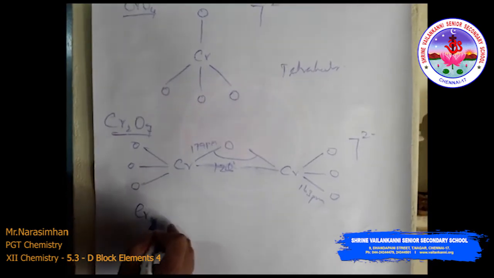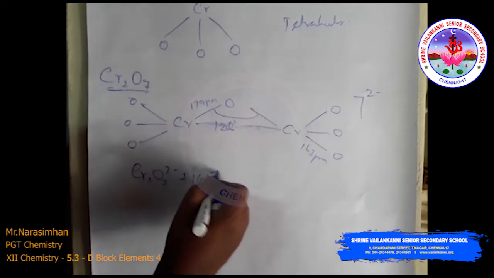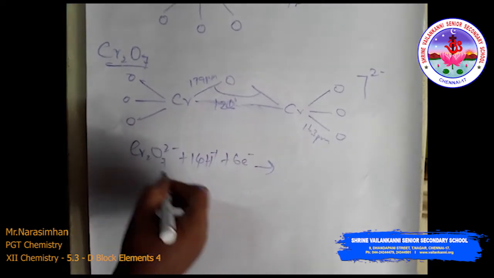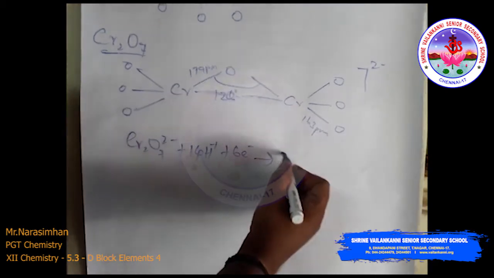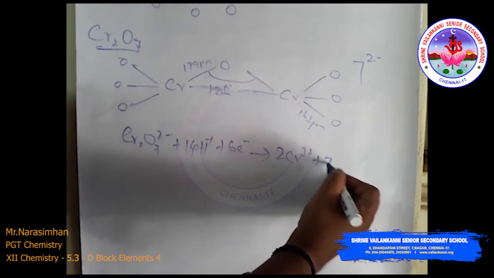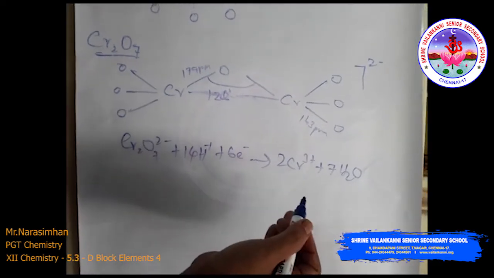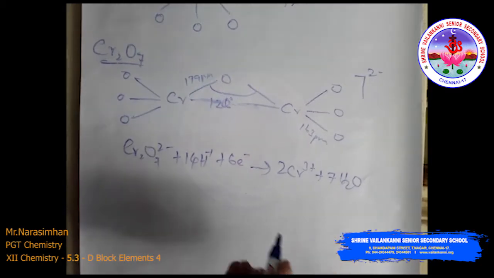Cr2O7 2 minus reacts with 14 H plus and 6 electrons to give 2 Cr3 plus and 7 H2O. That is why 6 electrons are involved. Here the standard electrode potential value is 1.33 volts.